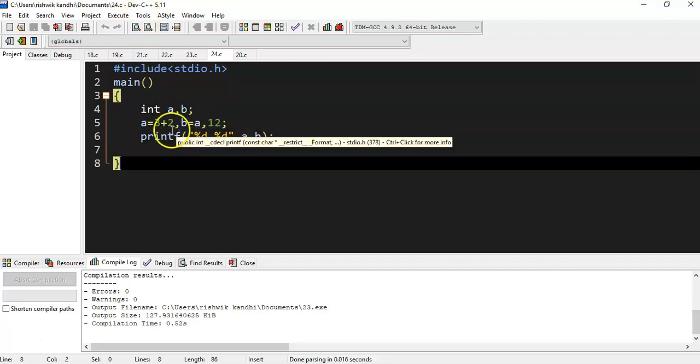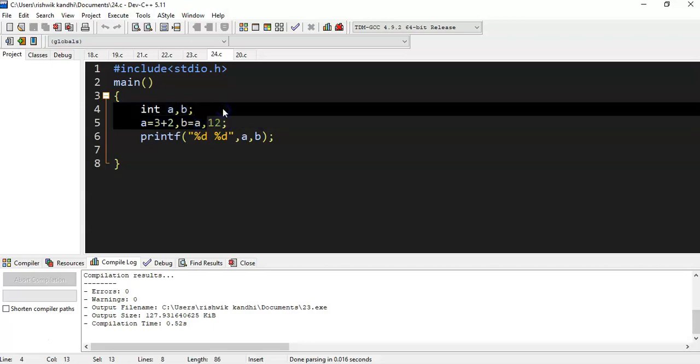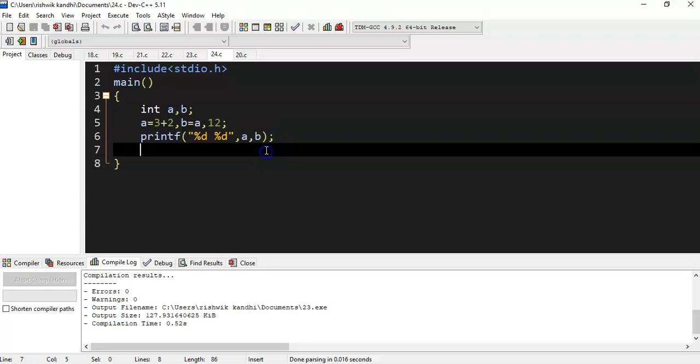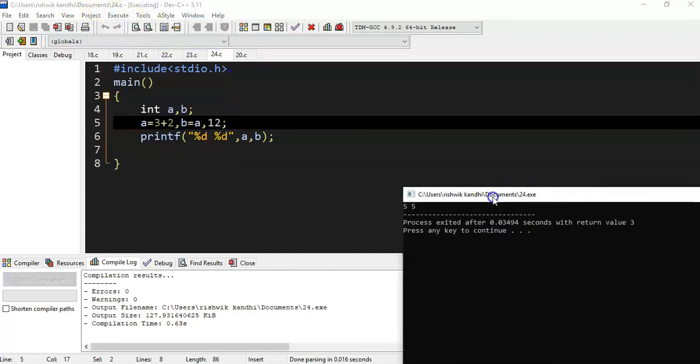So a equal to 3 plus 2, so a value will be 5, and next b equal to a. The b value would be the previous a value, that is 5. So a value would be 5, b value would be 5, and 12. Will this 12 have any effect here? No, 12 will not have any effect here. If you execute this, output would be 5 and 5, and 12 is completely valid. It will not show any error, but at the same time it will not have any effect on the code. So the output would be 5 and 5.